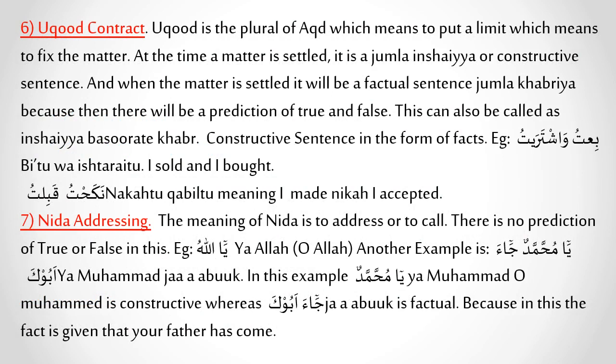Number 6, uqood, contract. Uqood is the plural of aqd, which means to put a limit, which means to fix the matter. At the time a matter is settled, it is a jumla insha'iyya or constructive sentence. And when the matter is settled, it will be a factual sentence or jumla khabariyya, because then there will be a prediction of true and false. This can also be called as insha'iyya basurati khabr, constructive sentence in the form of facts. Example, bi'tu wa ishtaraitu. I sold and I bought. Nakahtu qabiltu. I made nikah, I accepted.